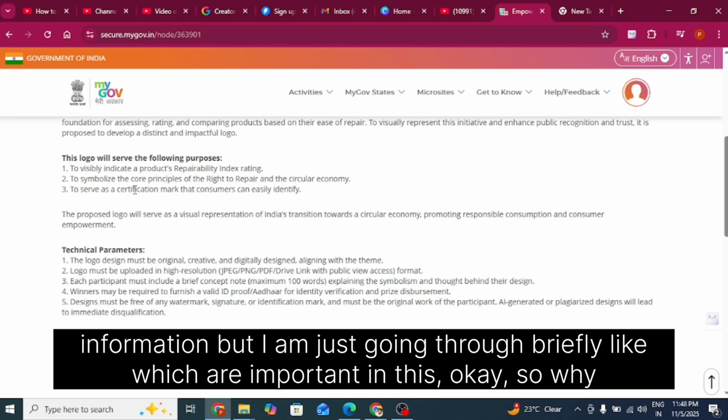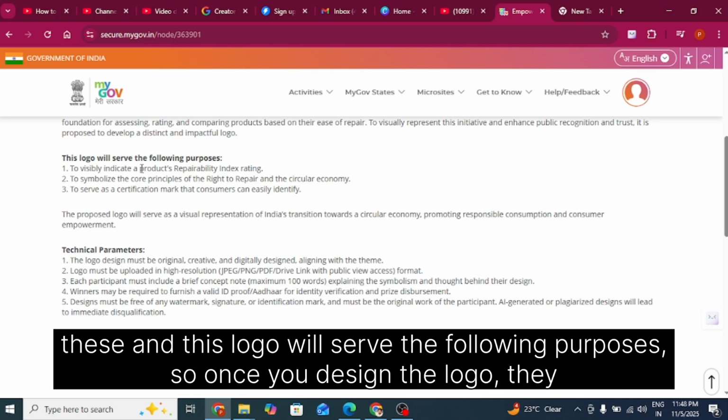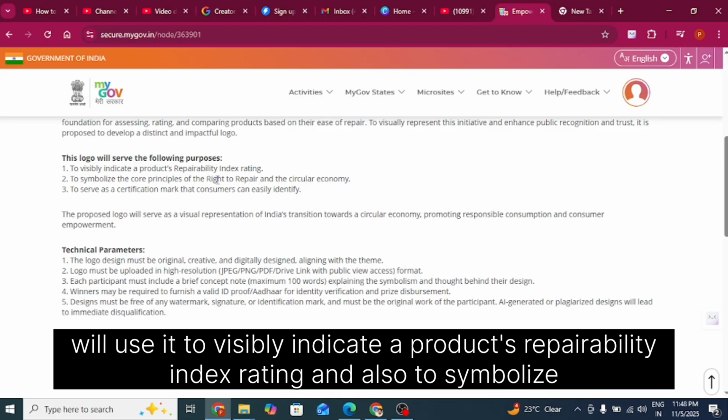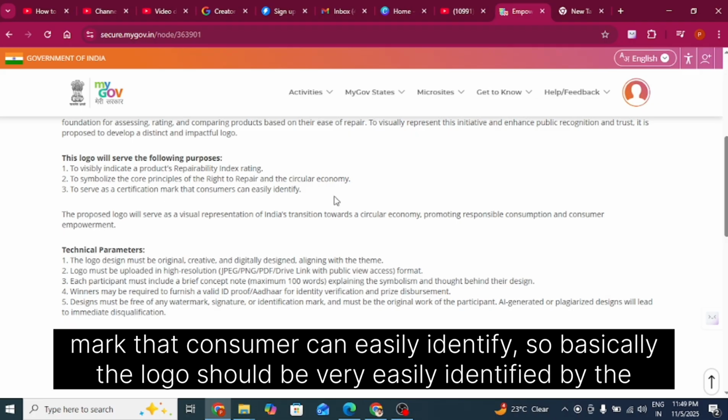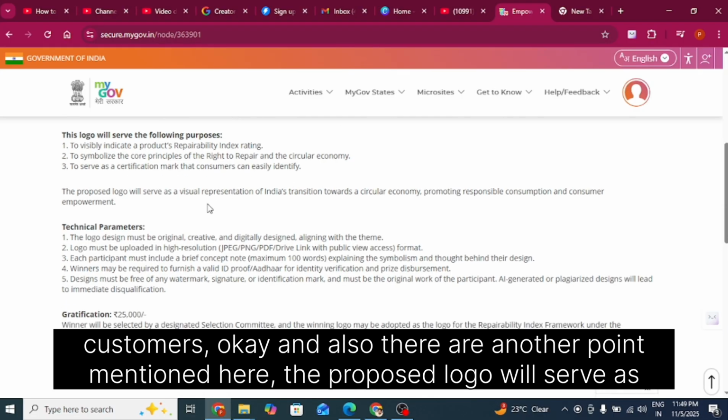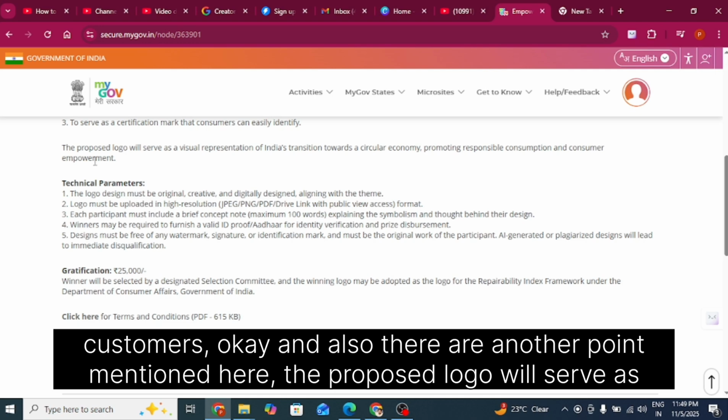This logo will serve the following purposes. Once you design the logo, they will use it to visibly indicate a product's repairability index rating, to symbolize the core principles of the right to repair and circular economy, and to serve as a certification mark that consumers can easily identify. So basically the logo should be very easily identified by the customers. Okay, and there is another point mentioned here.